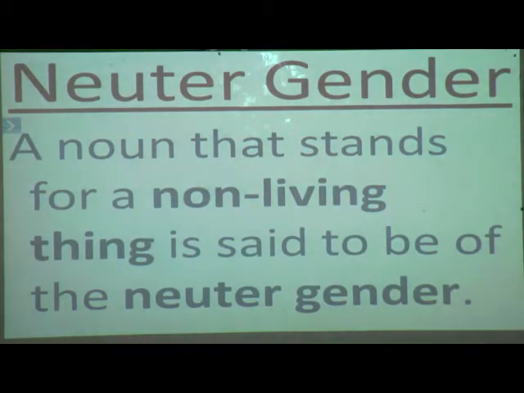Now what is the definition of neuter gender? Yes. A noun that stands for a non-living thing is said to be of the neuter gender. Again I will repeat our definition: a noun that stands for a non-living thing is said to be of the neuter gender. Hope, students, you have understood what neuter gender is. Only keep in your mind, neuter gender means non-living thing.